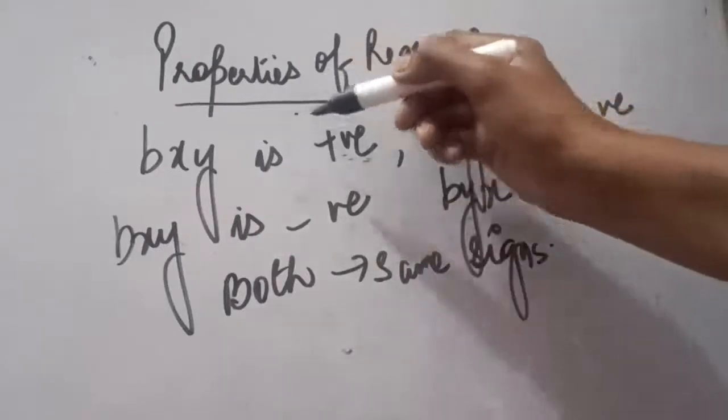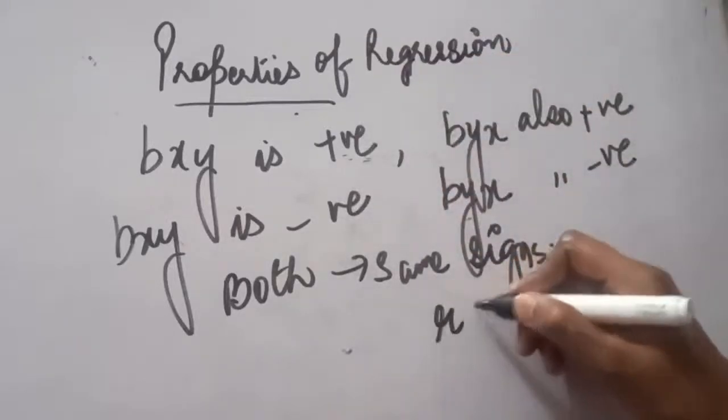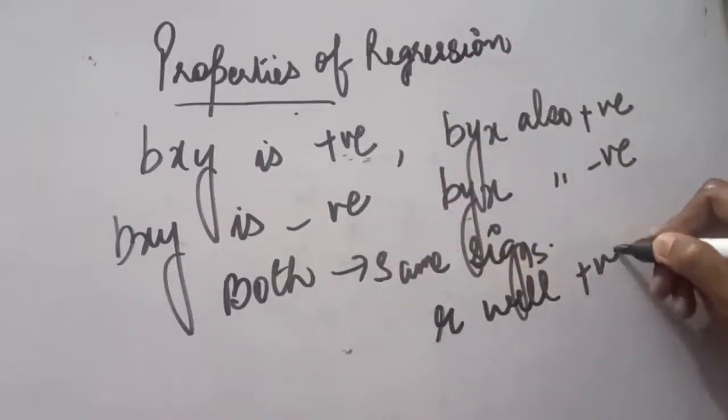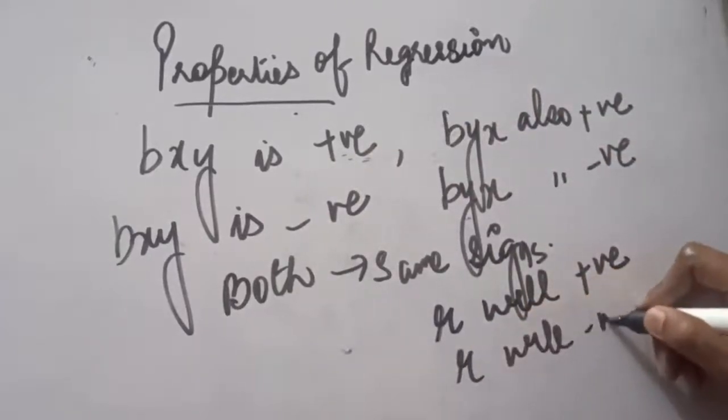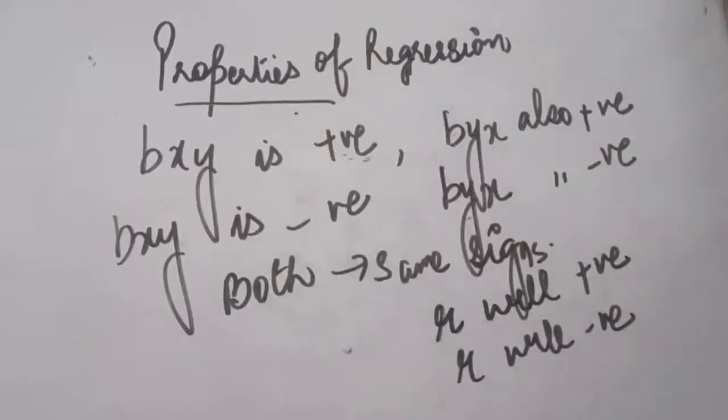Therefore, if both are positive, R will be positive. If both are negative, R will be negative. This property is very crucial, so you have to apply it very carefully. I repeat again, if bxy is positive, byx will be positive. If bxy is negative, byx will be negative. So both bxy and byx must have the same signs. If both are positive, R will be positive. If both are negative, R will be negative.